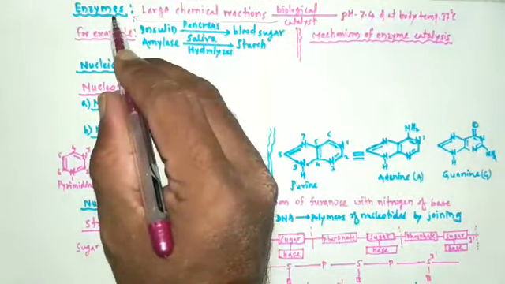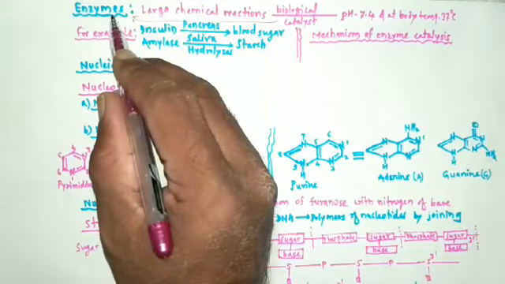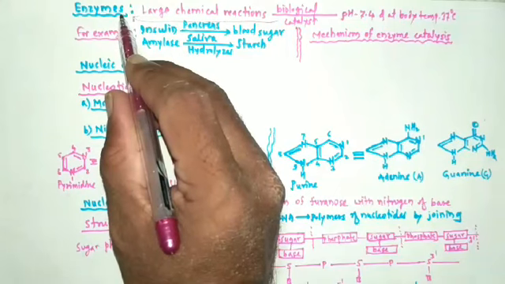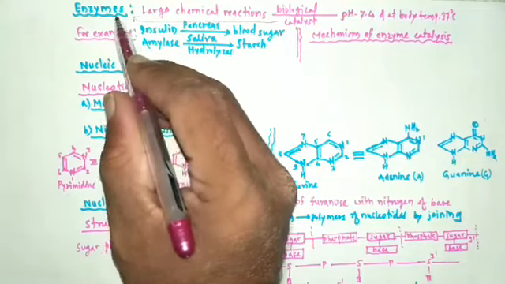So enzymes are nothing but biomolecules.